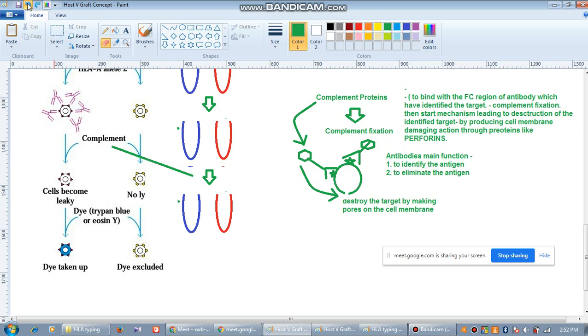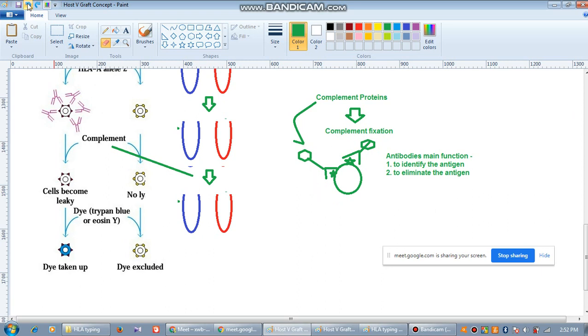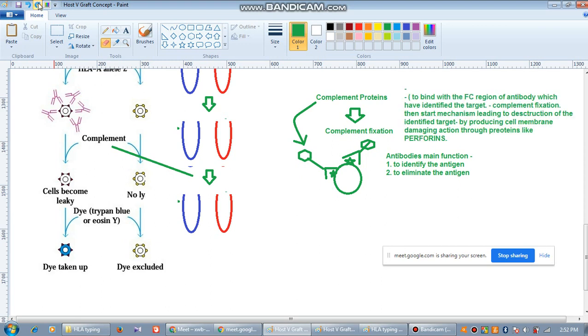Now here you see. What I have said is that the complement fixation is done. After the complement fixation, the complement protein will target the target cell. How will they do it? By destroying the target cell. How will it destroy the target cell? By making things called perforins.